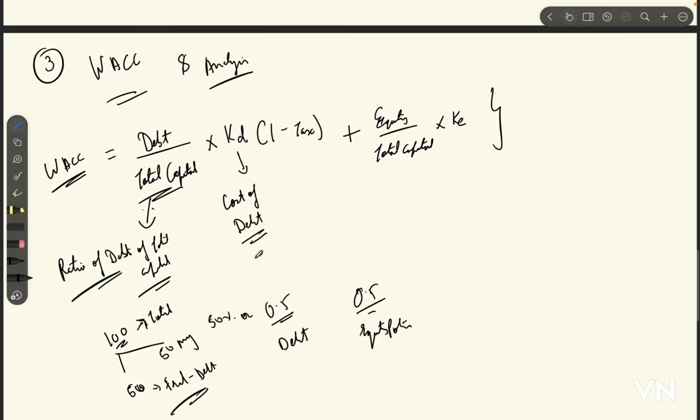Let's say my friend is asking something in return, let's say 10% interest on the capital. He hasn't given me the capital for free, so he is saying that if I have lent you something, then I'll be charging 10% as interest on that particular capital. So that is nothing but the cost of debt, which is the expectation by the debt holder.